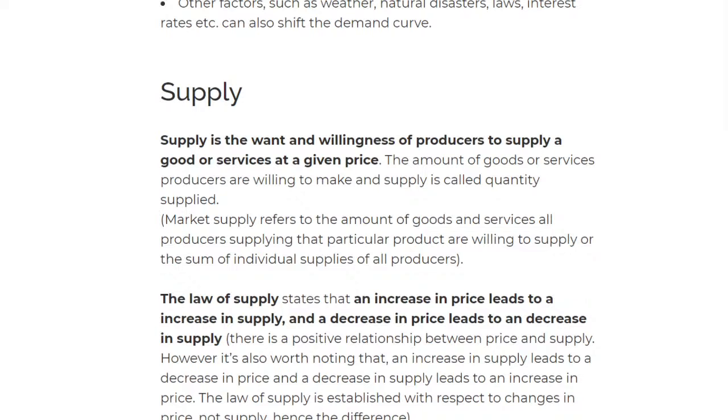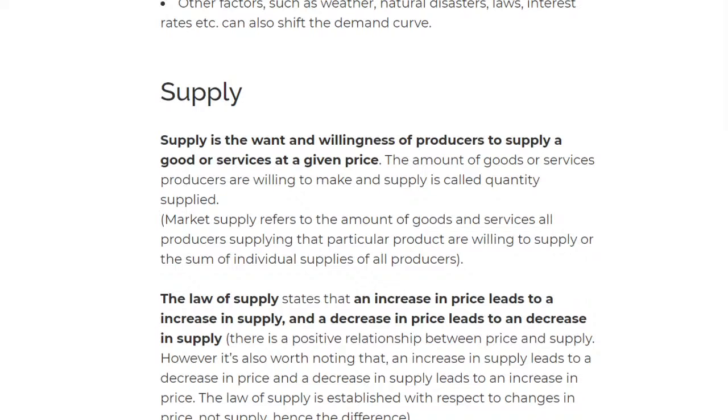Okay, so let's introduce supply, because demand and supply go together. You'll have the demand curve and the supply curve together. So we move on to supply. Supply is the want and willingness, just like demand, but this time of producers to supply a good or service at a given price. For demand, it was of a consumer to buy, not to supply, to buy a good or service at a given price. But in this case, it is for the producers to supply a good or service at a given price. Hopefully you understand that.